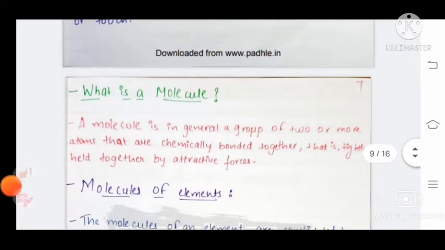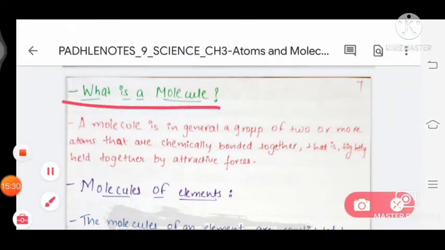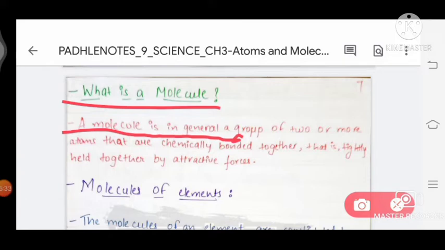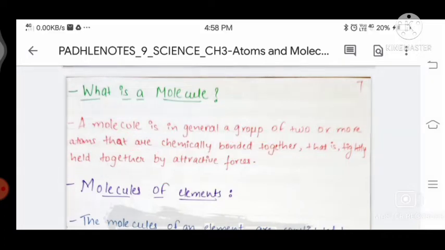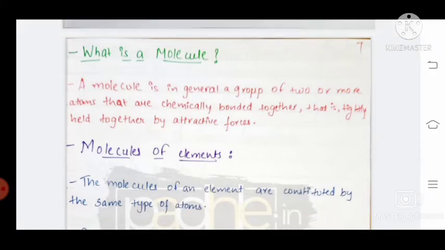Okay, now what is a molecule? A molecule is a group of two or more atoms that are chemically bonded together, that is, tightly held together by an attractive force. Basically, a molecule is a group of two or more atoms which combine chemically with a greater attractive force.